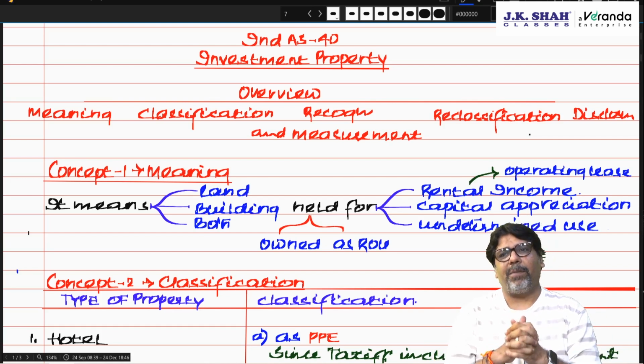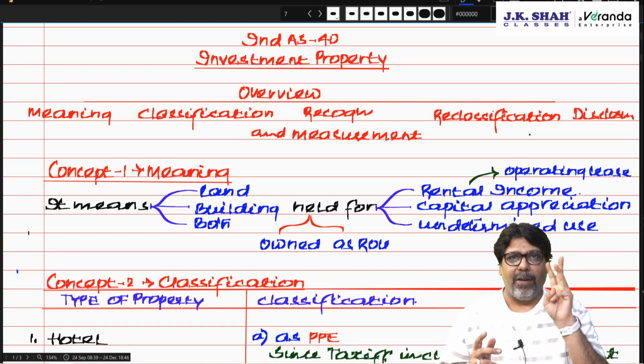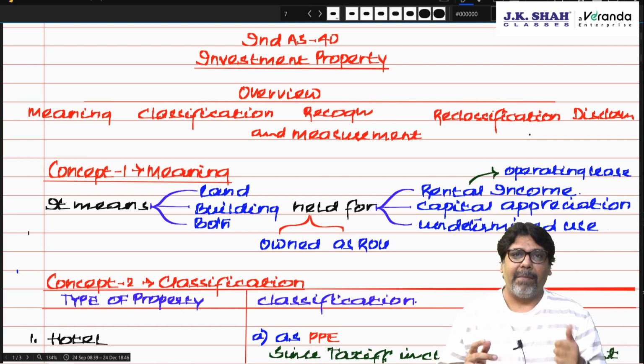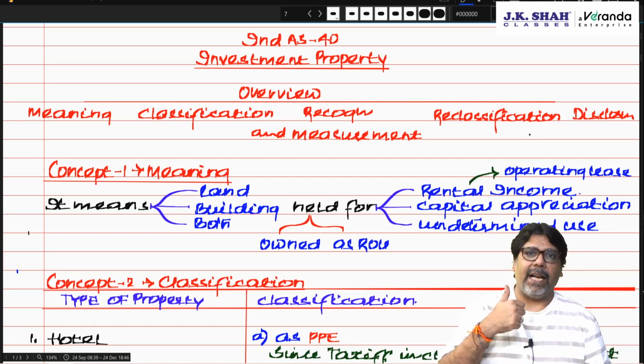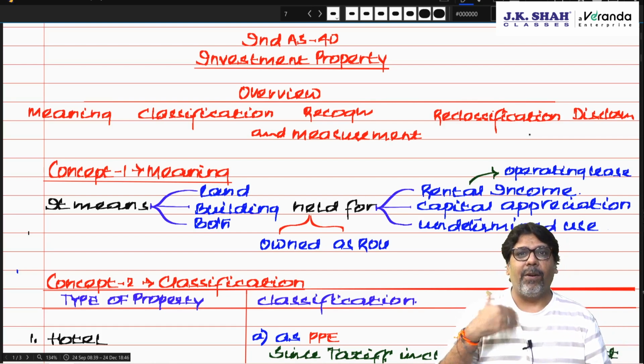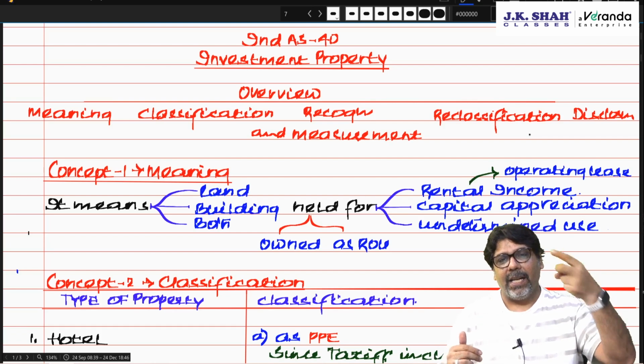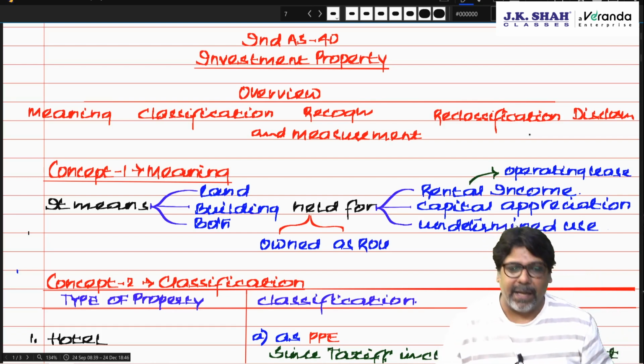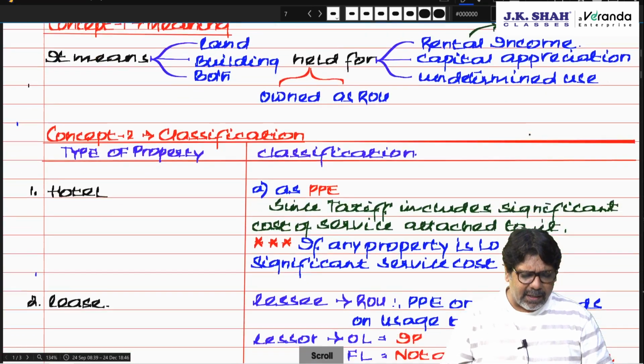So what is investment property? Land, building or both, which we are holding by virtue of ownership or by right to use under lease, and we are holding for the purpose of rent, capital appreciation or undetermined use. Am I clear?